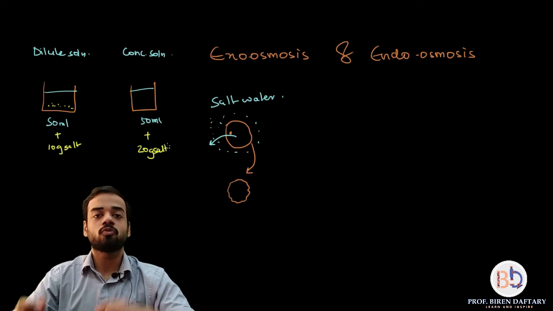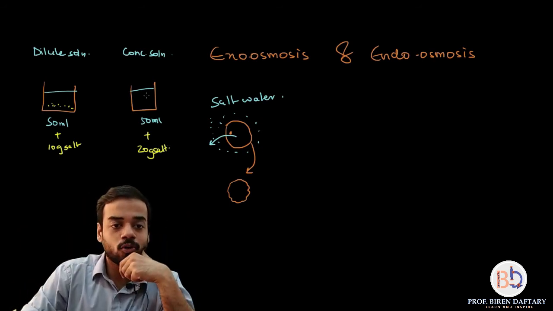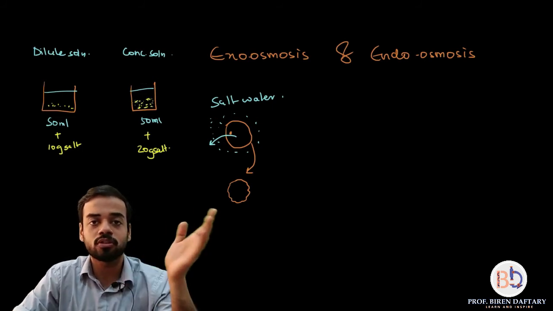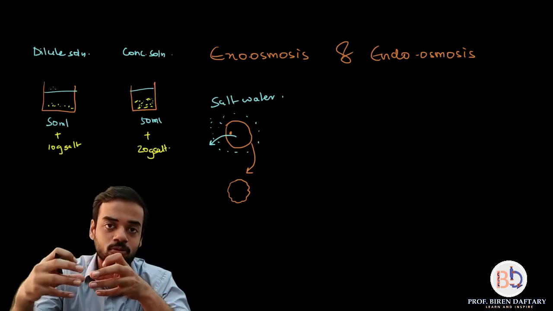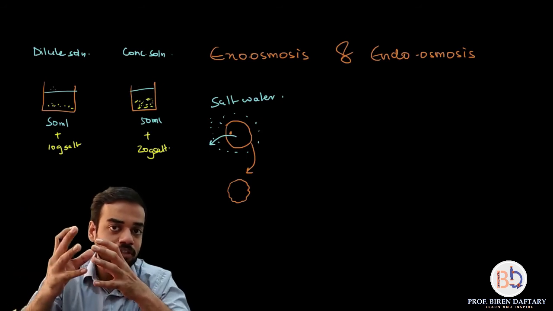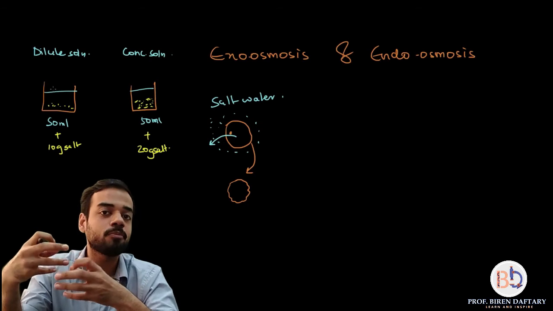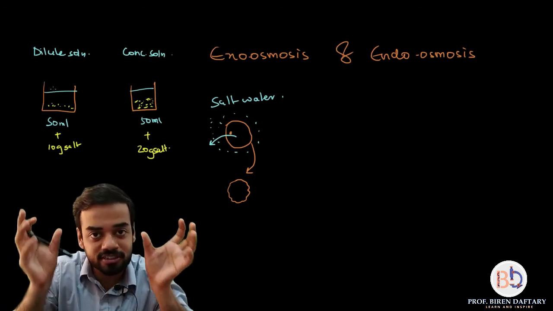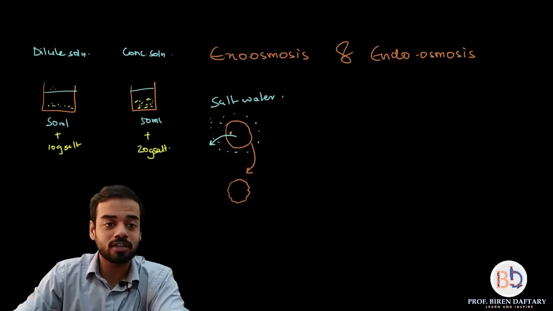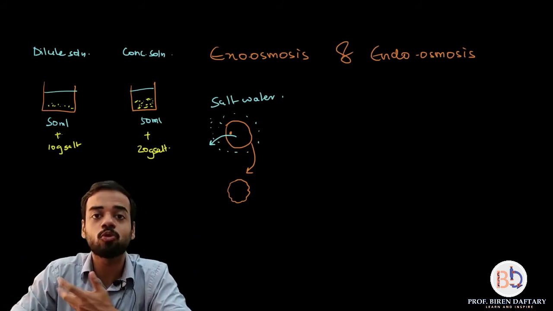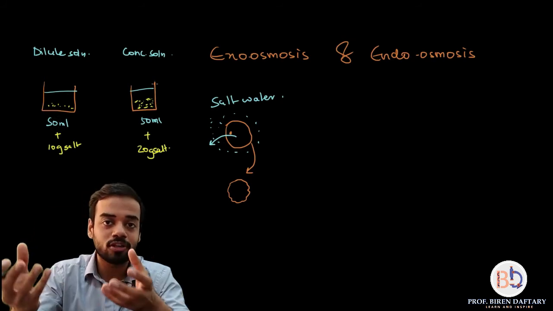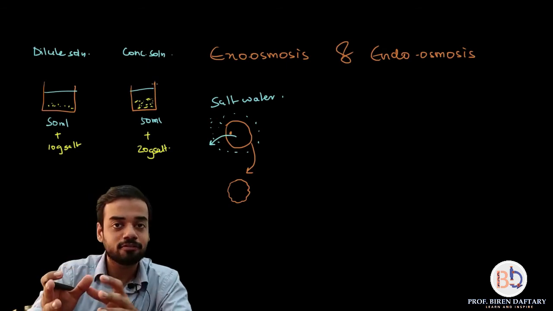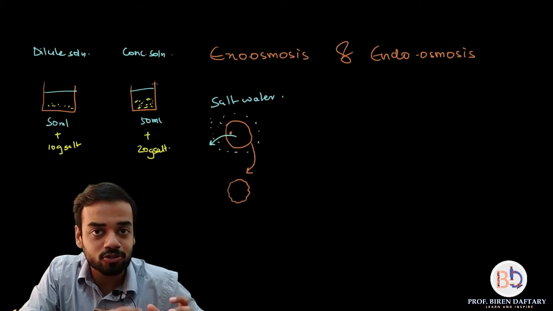salt. So now when I compare both the solutions, the water is same in both of them, right? It is 50 ml, but the salt concentration is more on the right hand side solution. So I can say that the one having comparatively less amount of salt and more amount of water, it is a dilute solution, whereas the solution having comparatively more amount of salt and less amount of water. See, water is same in both, but when you actually compare it with salt, then this left hand side solution is having more water and less salt, whereas this one is having less water and more salt. So whenever there is more salt and less water, the solution is called concentrated, whereas whenever there is less salt and more water, the solution is called dilute.